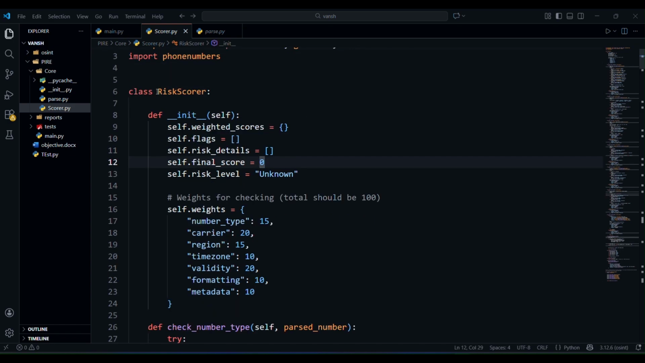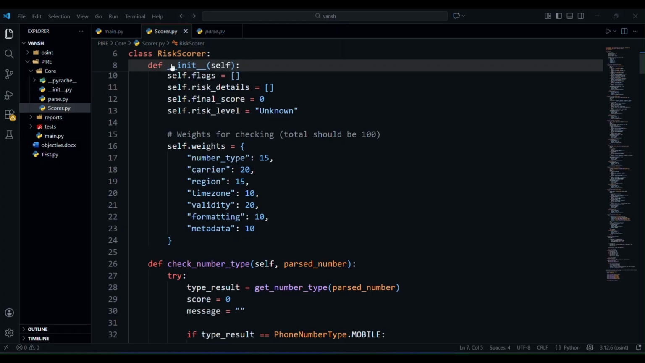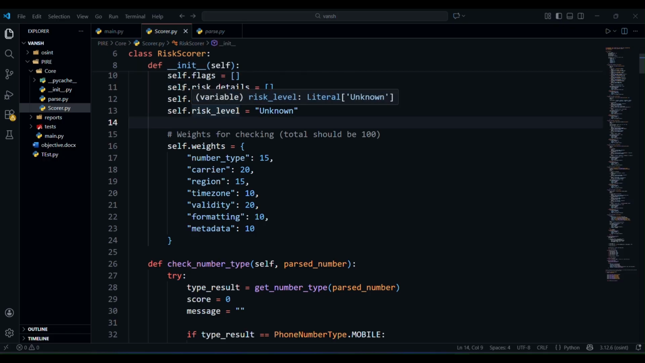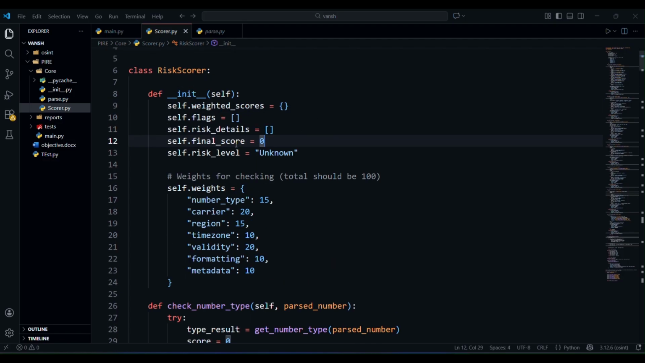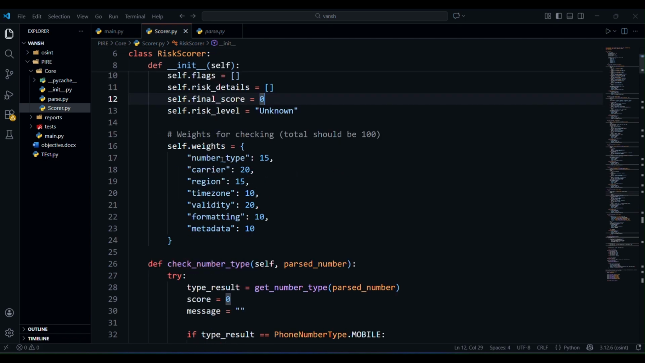Here I have created a class called risk scorer, which is the main class, and you have to call this one to run this file. I have created an init function, in which I have stored all the main variables which I'll be using in the program, like flags, risk details, final score, risk level, and weight. Weights are important here because I'll be giving the score on the basis of where I find a suspicious number.